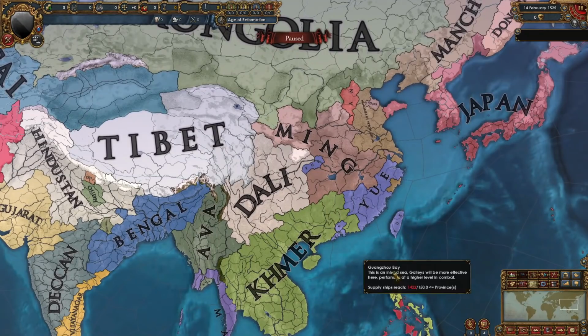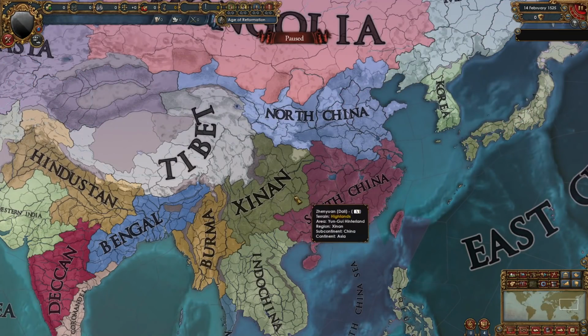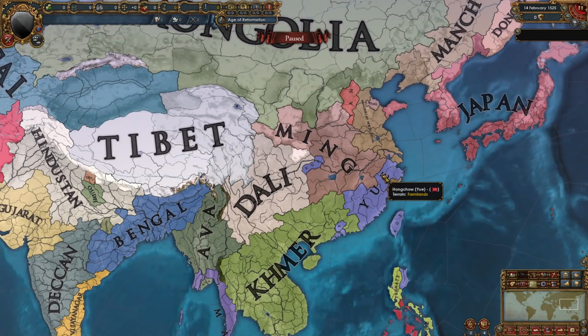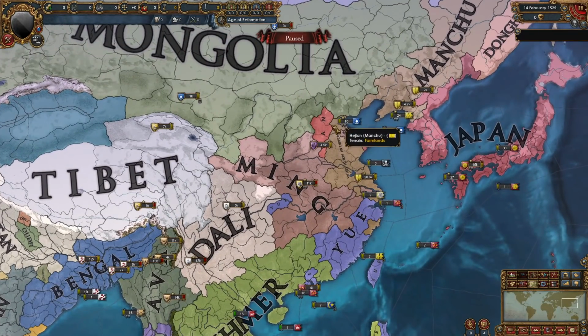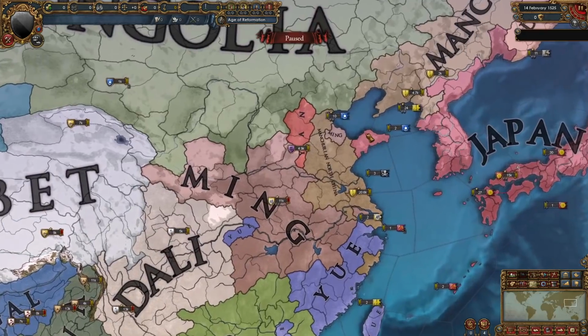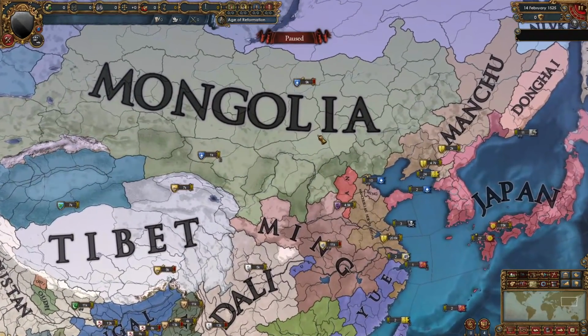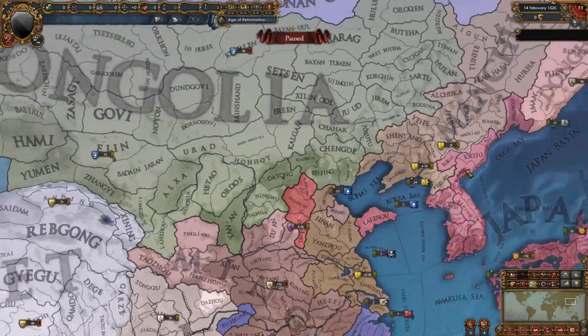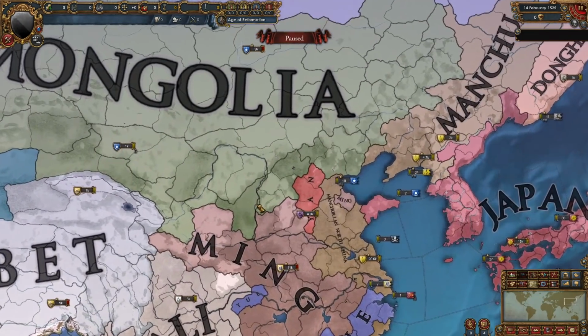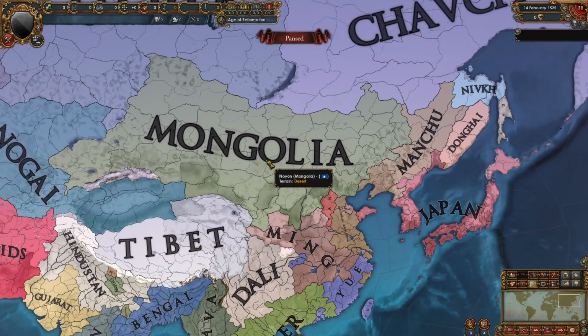Khmer did expand even more into South China. As we can see, they took quite a lot of provinces from U. Ming expanded into U as well though, and so did Manchu over here, with even Japan taking a province right here. But Mongolia is no pushover either, taking all of these provinces from Manchu, and they even control Beijing right now. So Mongolia is doing really good.